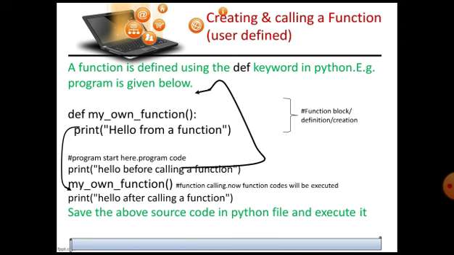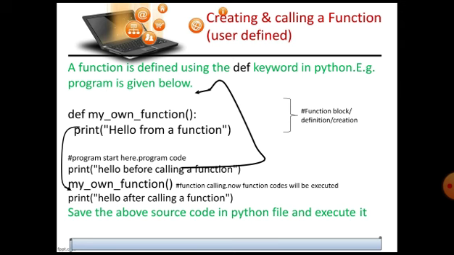It is a very simple function, it is just printing one message. When this function is called, the message hello from function will be printed, and then the function will end. Now we come to the third line, which is print hello after calling a function. If you want to check this, it is a very simple program, you can copy it into a Python file on your system and execute it to see how the output comes.